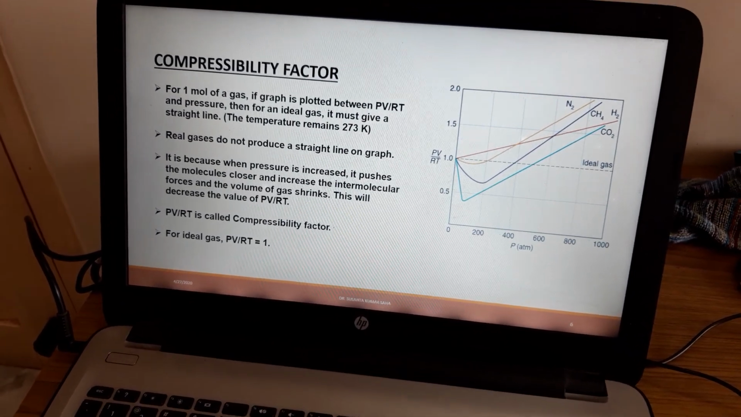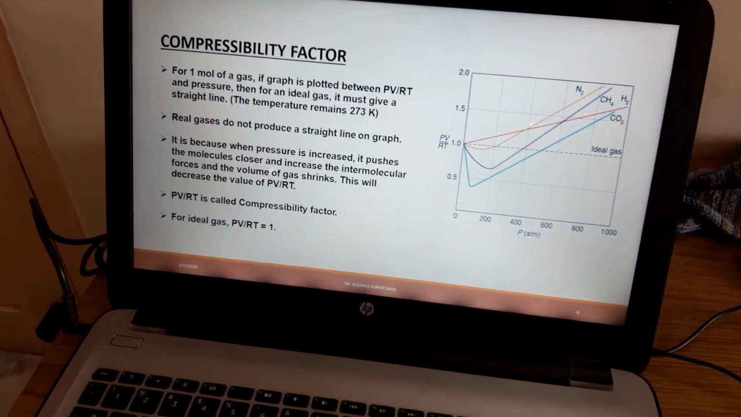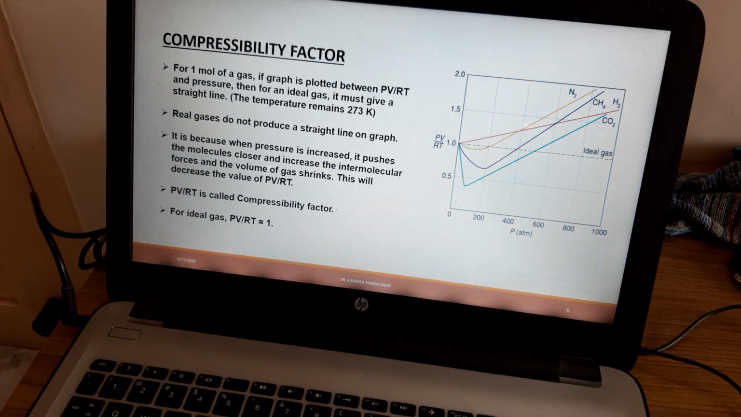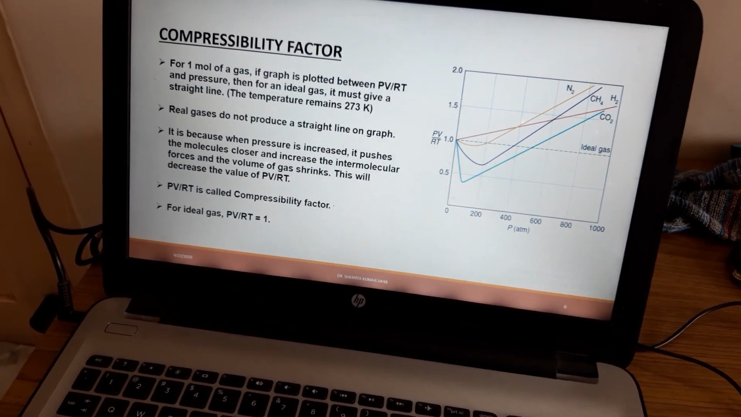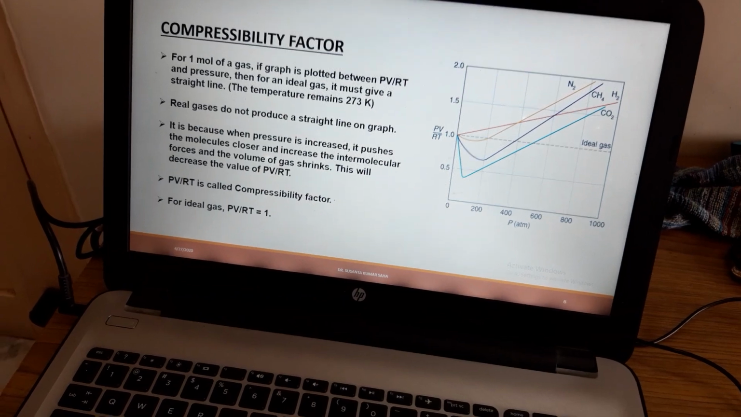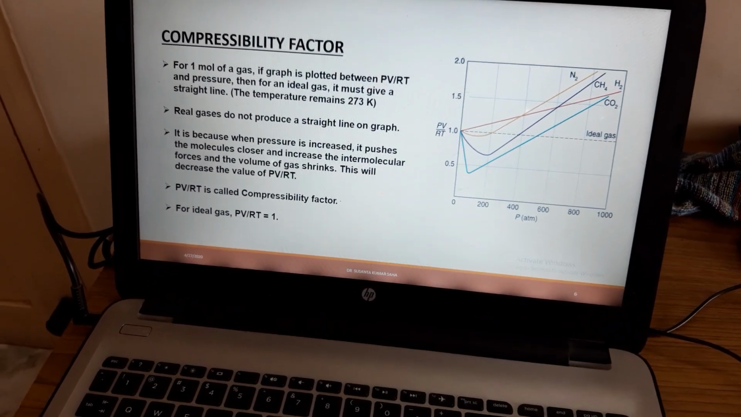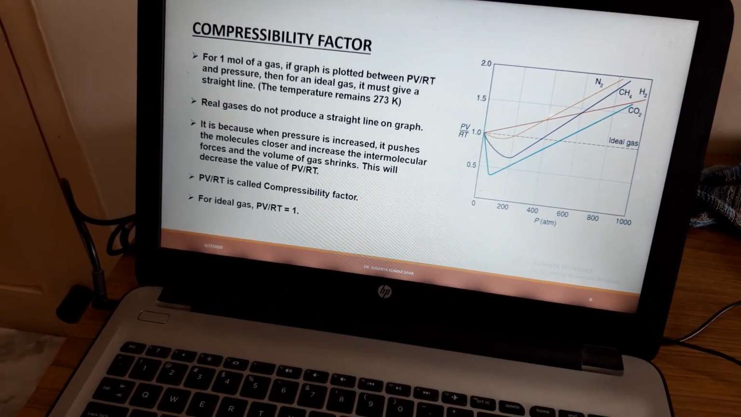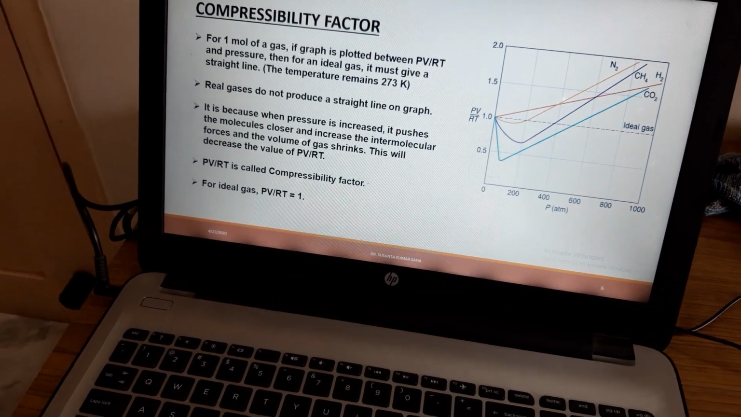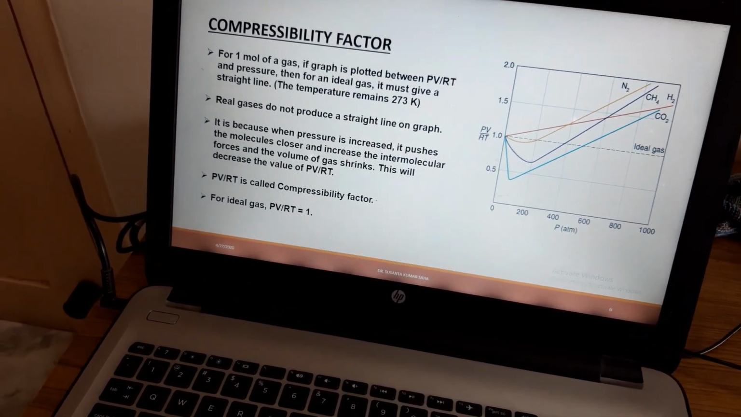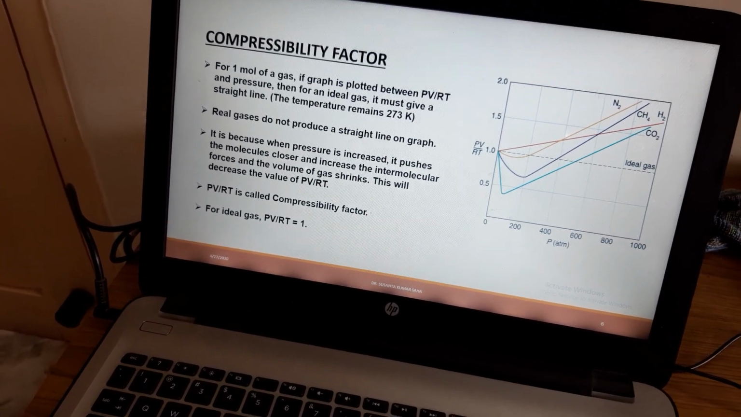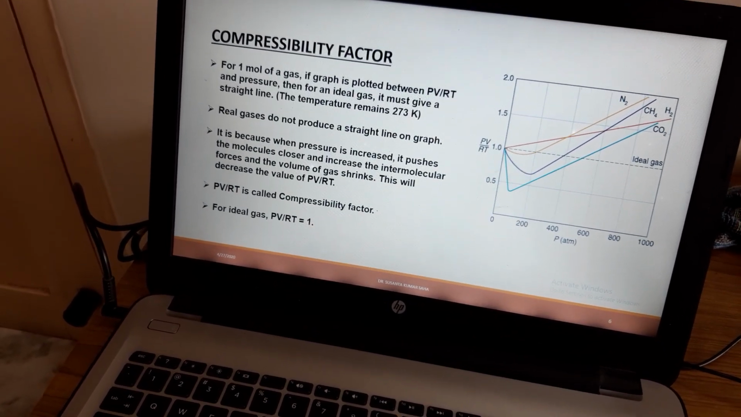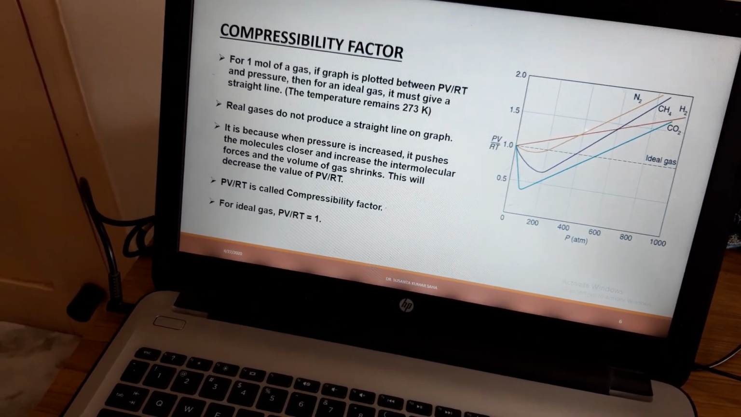Now here another important factor is there, called the compressibility factor. We know the ideal gas equation for n moles of gas is PV = nRT, and for 1 mole of gas it is PV = RT. So it's obvious that PV/RT is equal to 1 for an ideal gas. It must give a straight line if we draw the graph of PV/RT versus pressure, that means a straight line parallel to the x-axis.